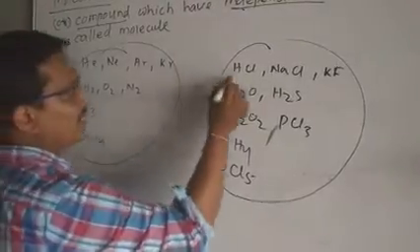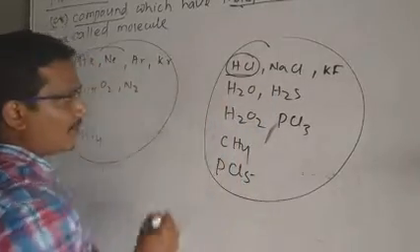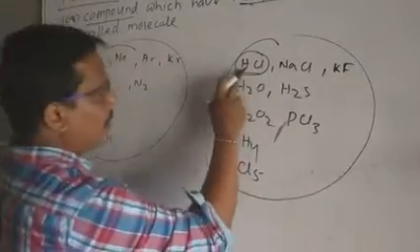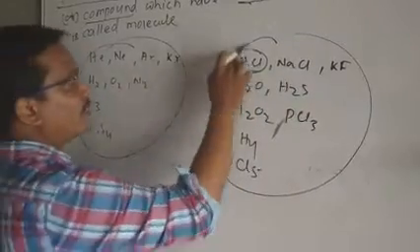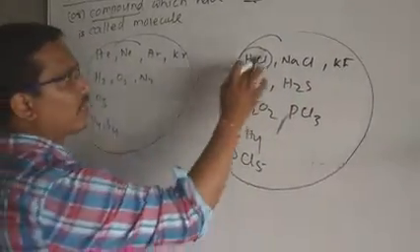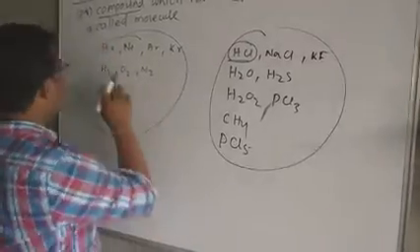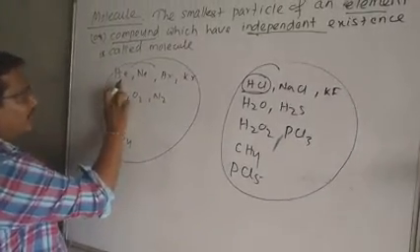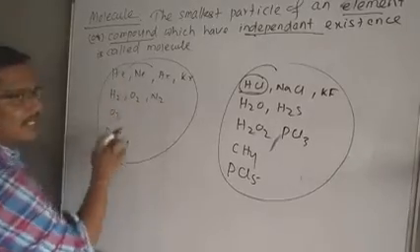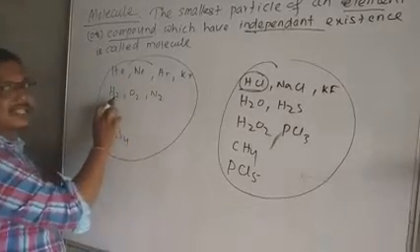For example, HCl is made, no doubt, of two atoms, but of two types: one is hydrogen, another is chlorine. Hydrogen atom belongs to hydrogen element, chlorine atom belongs to chlorine element. In one case only one type of atom is present; in the other, two atoms are present, and the two atoms are of the same type.